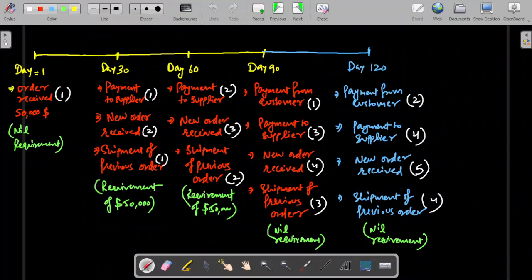See it carefully. This is the 120 days timeline I have drawn here. On day one, he has received orders of $50,000. We will call it order number one. And if you see carefully, on day one he does not have any funds requirement. There is no need for any working capital here on day one.